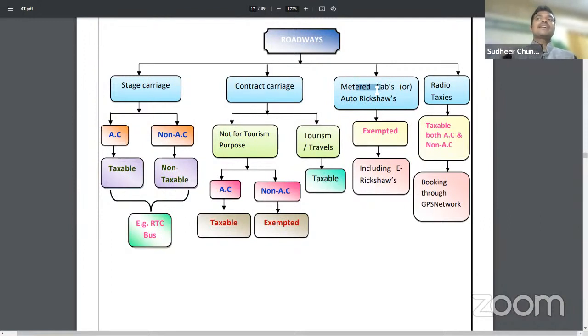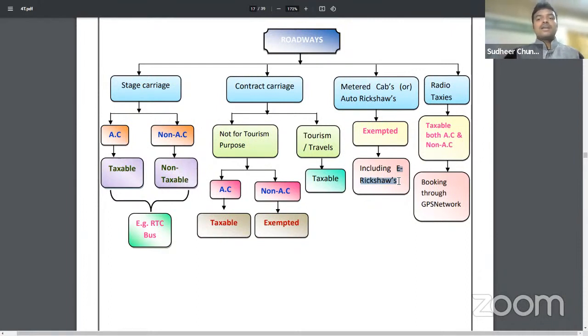Here in AP, metered cabs were not there, but in Mumbai and Kolkata usually, sir, like autos here, there will be metered cabs. That is, metered cabs, including e-rickshaws. E-rickshaws means general rickshaws only, but they go through motor power. General rickshaws are fully exempted. E-rickshaws means with some motor power they will take it. While going to the Amritsar temple, usually we can see e-rickshaws.